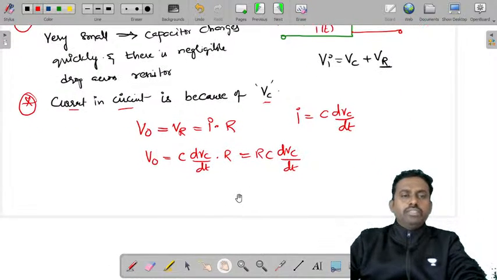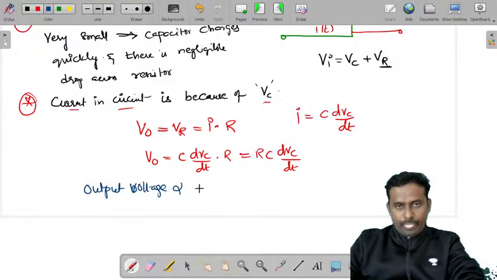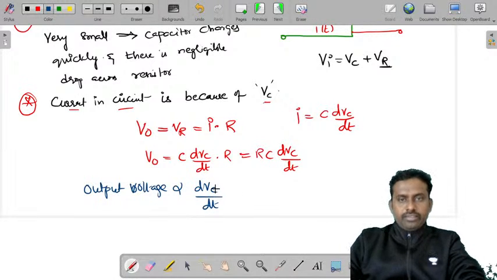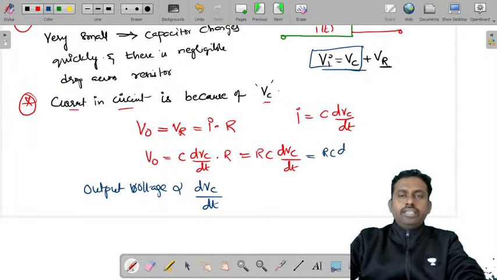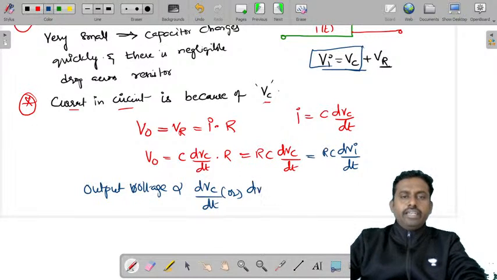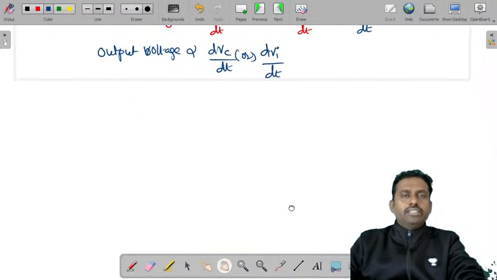So what can you write from this? You can say that the output voltage is proportional to dVc by dt. Because Vr is negligible, Vc can also be written as Vi, so V output is RC into dVi by dt. So the output is proportional to the differentiation of the input. That is the reason it will act as a differentiator when the time constant is very small.